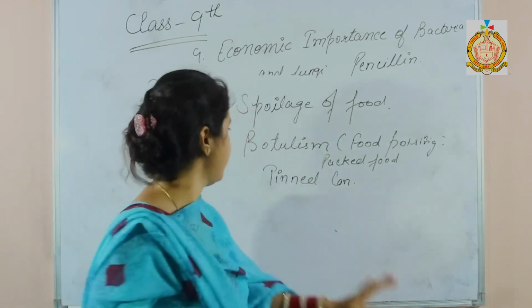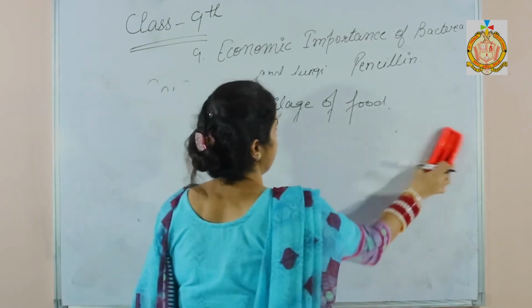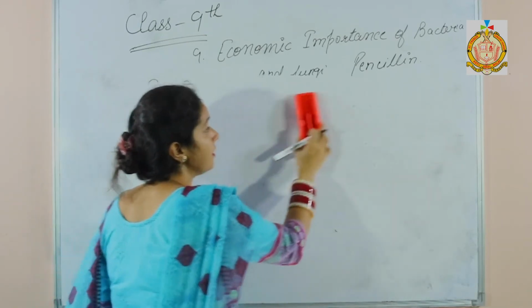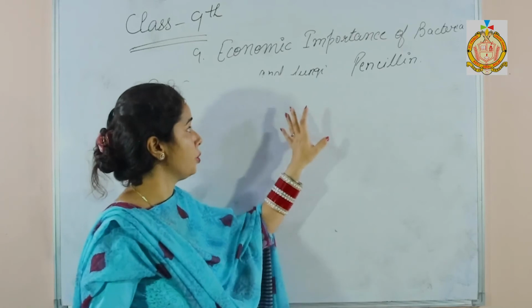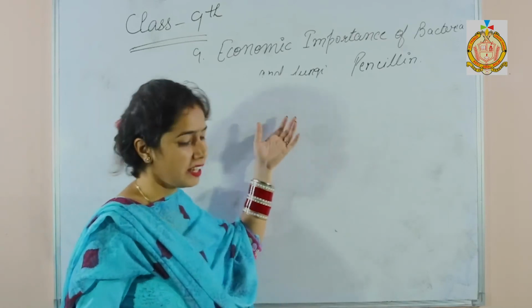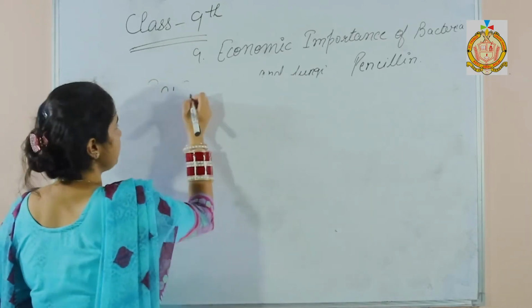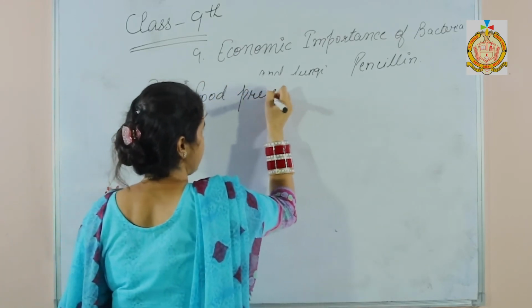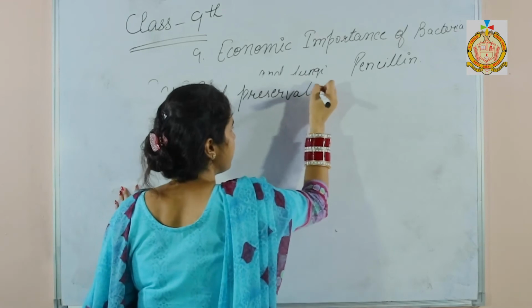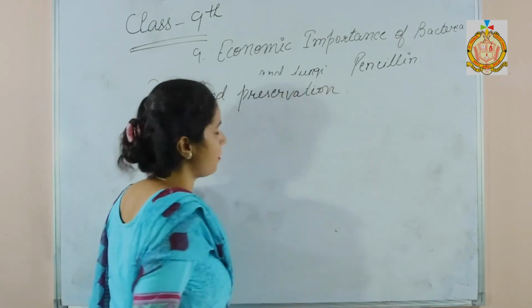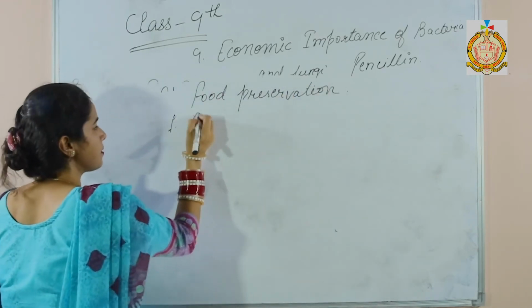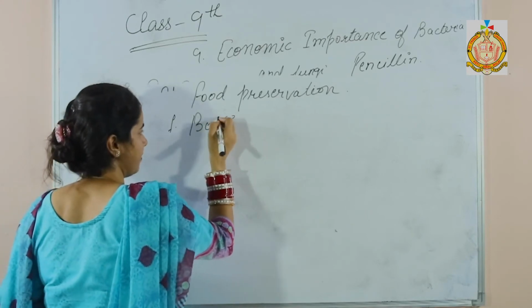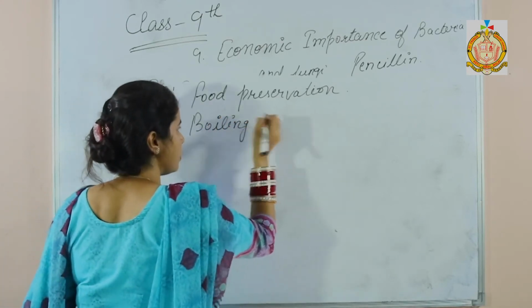Now the next one is food preservation. So on the one hand they cause spoilage of food, but on the other hand these are used for food preservation. In food preservation there are different methods. First is boiling.